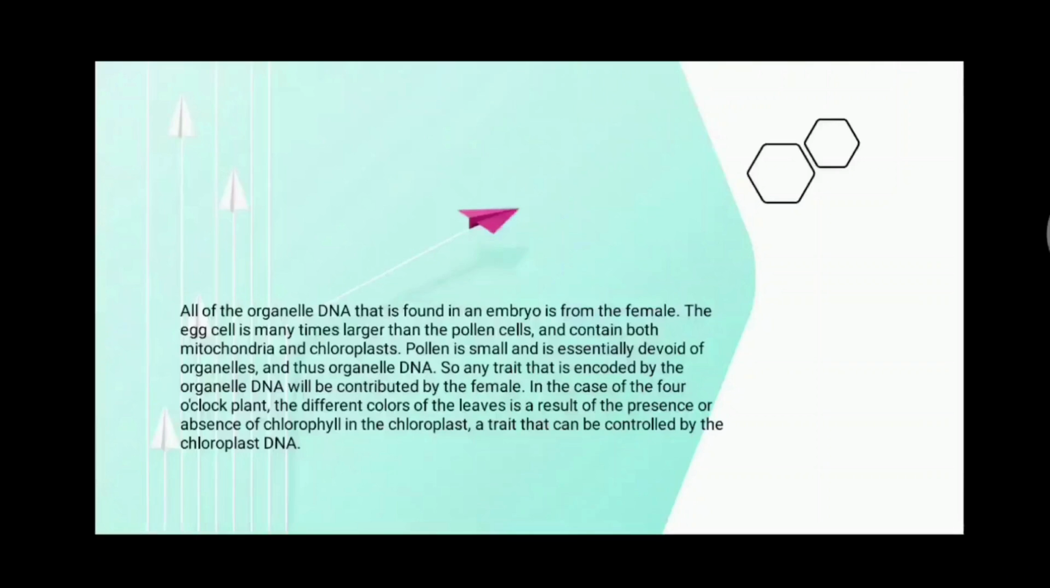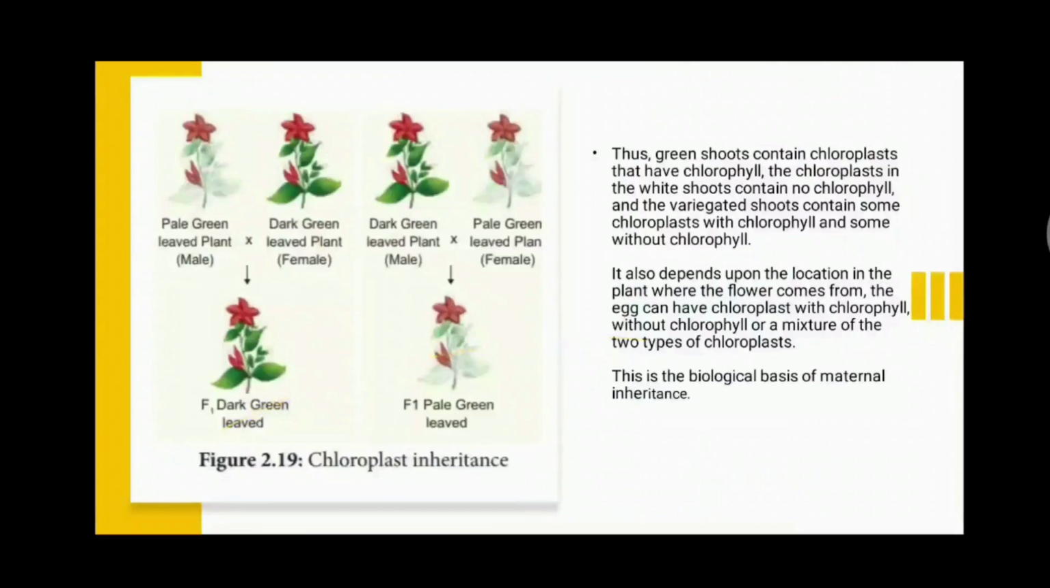In the case of the four o'clock plant, the different colors of the leaf are a result of the presence or absence of chlorophyll in the chloroplast, a trait that can be controlled by the chloroplast DNA. Thus, green should contain chloroplasts that have chlorophyll. The chloroplasts in the white should contain no chlorophyll, and the variegated should contain some chloroplasts with chlorophyll and some without chlorophyll. It also depends upon the location in the plant where the flower comes from.